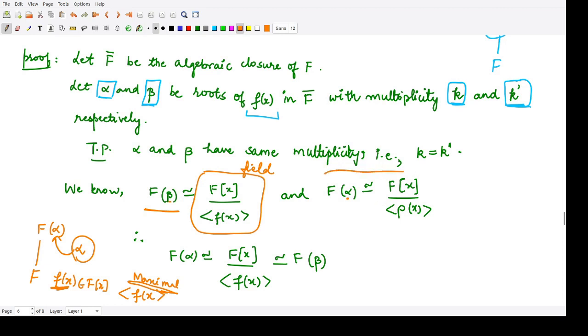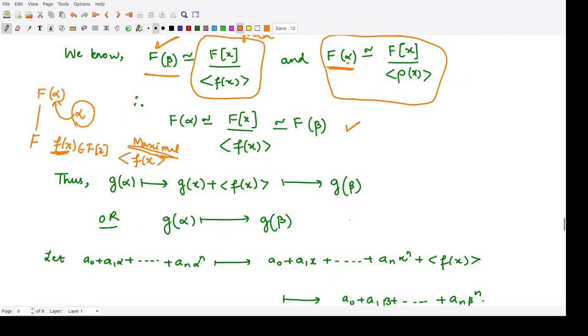Using these two relations, you can write that F of alpha is isomorphic to F[x] divided by the maximal ideal, and because this is the same as that, it is also isomorphic to F of beta. So we have this particular relationship.